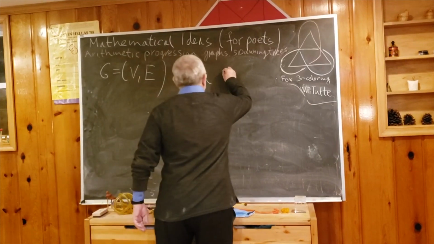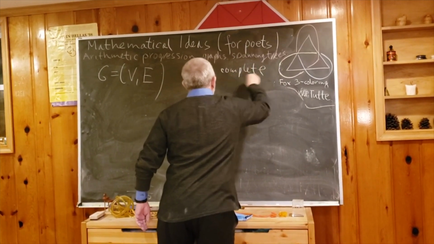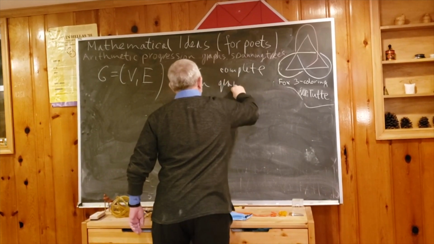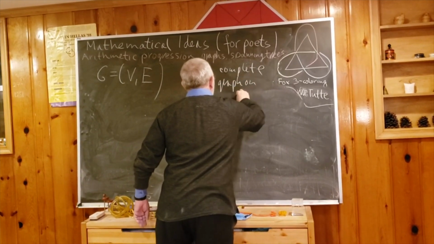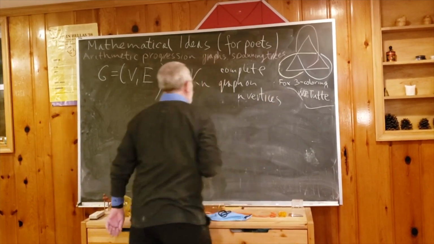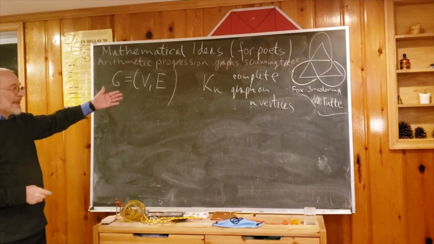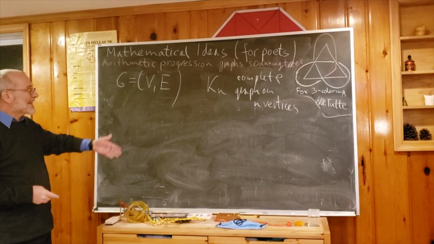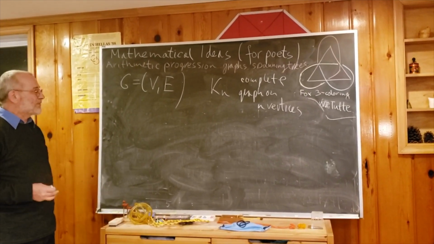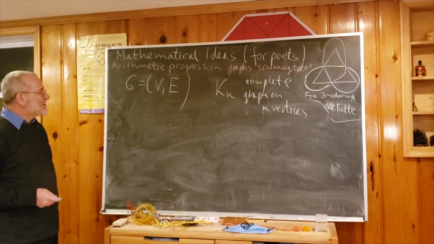So complete graph on n vertices. Some people call this a clique. So this is a very important family of graphs, but I would like to do a very easy exercise where you can use arithmetic progression. So our question is, how many edges does this graph have?